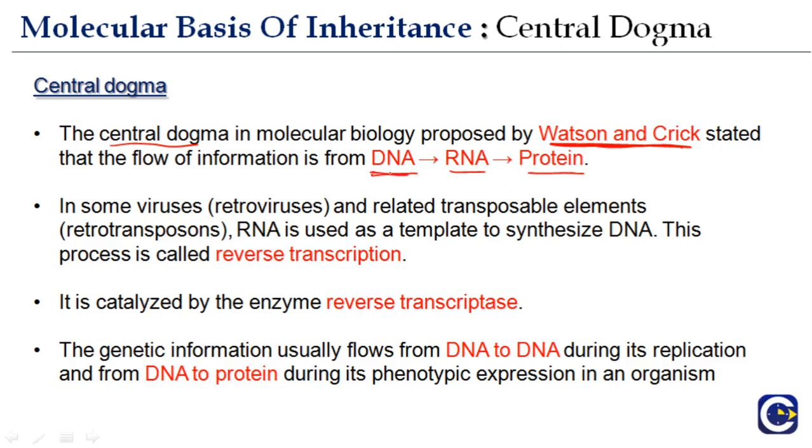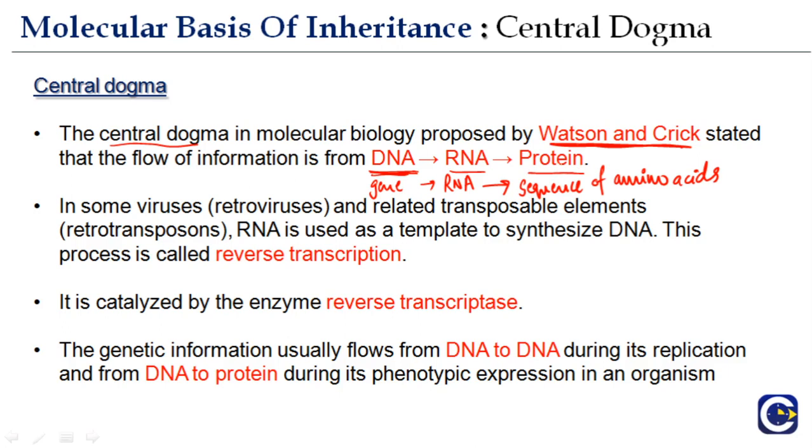We all know DNA is made up of a sequence of nucleotides. From the nucleotide sequence, or gene sequence, on DNA, it gets converted into RNA, and from RNA this gene is converted into a sequence of amino acids. The sequence of amino acids determines what kind of protein is going to be formed. So you need to remember that the central dogma is the gene present on DNA converting to RNA that determines the sequence of amino acids, resulting in the formation of protein.